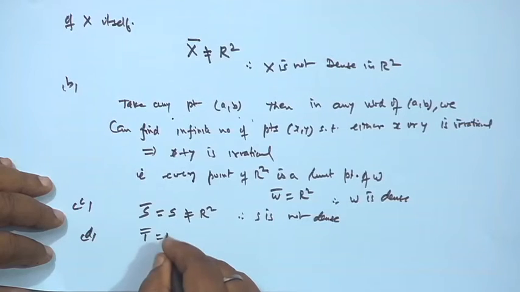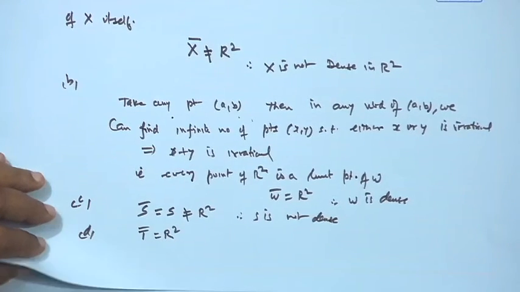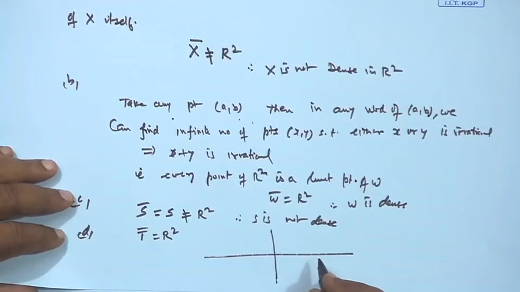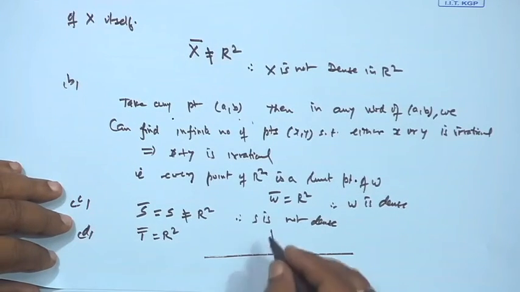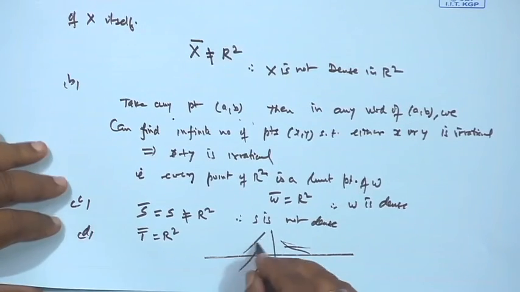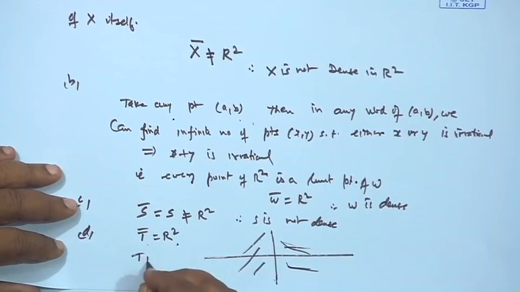D: when you take the set T, T bar equals R^2. What is the set? If we take this, then x y is not equal to 0. So, basically we are getting everything except this line where it is 0. So, the closure of this is R^2, therefore T is dense.